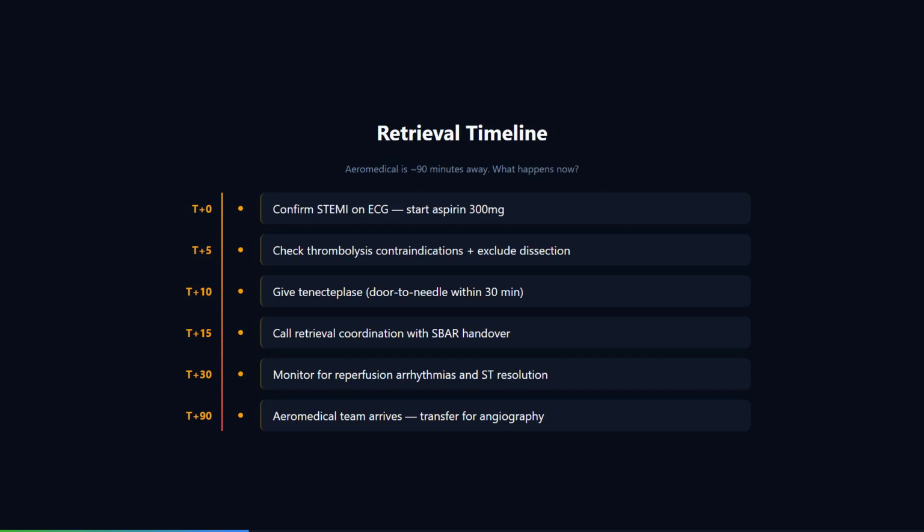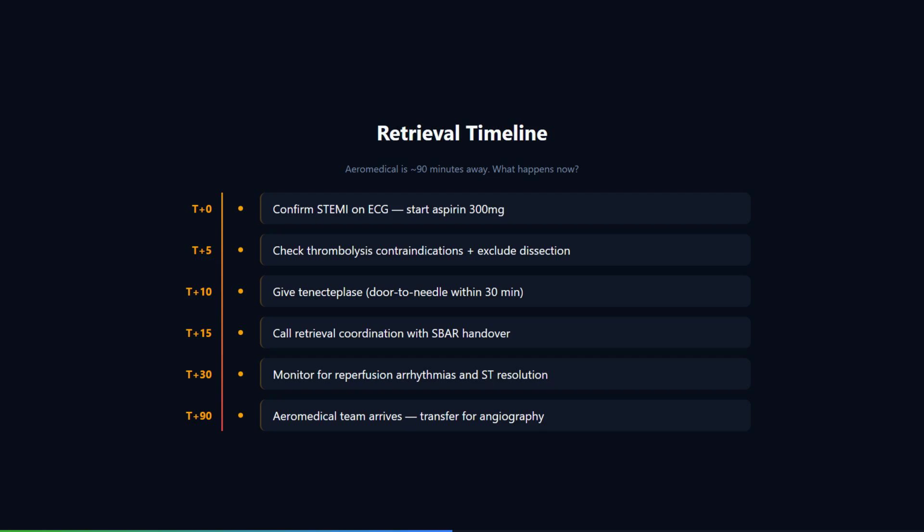Cardiac rupture with tamponade. Free wall rupture is most common in the first 24 to 72 hours. If I see a pericardial effusion with right ventricular collapse on POCUS, that is tamponade. The treatment is emergent pericardiocentesis, but this is a surgical problem. I am stabilizing for retrieval, and ventricular septal rupture or papillary muscle rupture causing acute mitral regurgitation are also possible mechanical complications. These all present with sudden hemodynamic deterioration and new murmurs. Good. You covered the immediate differential for post-MI collapse.